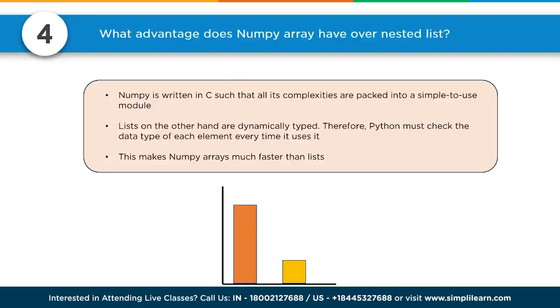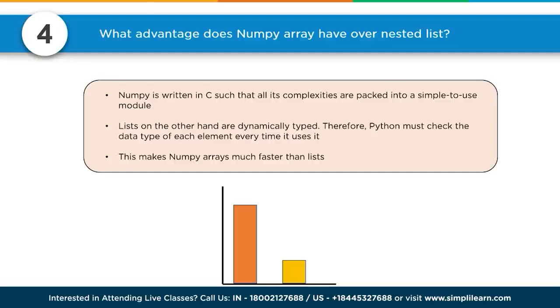What advantage does a NumPy array have over a nested list? NumPy is a module you import. You almost always see import numpy as np. NumPy is written in C, such that all its complexities are baked into a simple to use module. Lists, on the other hand, are dynamically typed. Therefore, Python must check the data type of each element every time it uses it. This makes NumPy arrays much faster than lists. I would also add that NumPy has a lot of additional functionality that you don't have in lists. So there's a lot of things you can automate in NumPy.